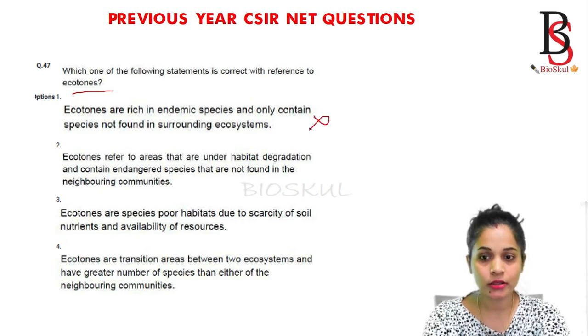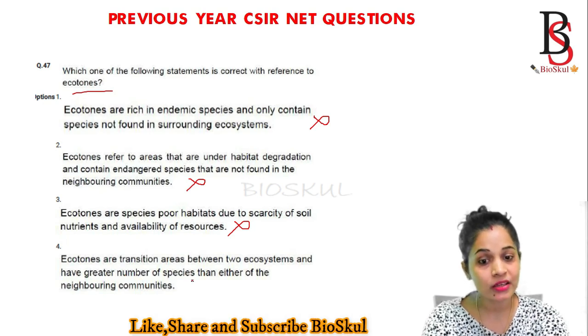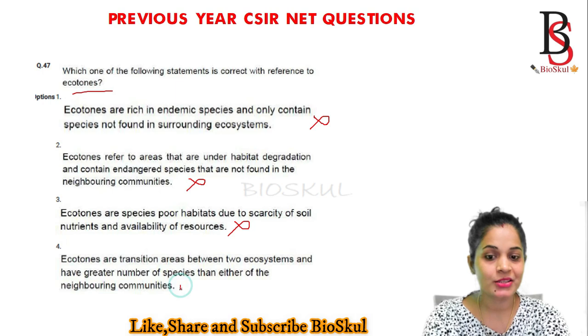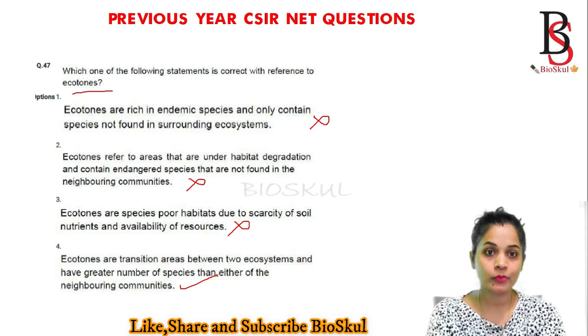So this one is wrong. Ecotone refers to areas that are under habitat degradation and contain endangered species that are not found in the neighboring communities. This one is also wrong. Ecotones are species poor habitats due to scarcity of soil, nutrients and availability of resources. No. Ecotones are transition areas between two ecosystems and have a greater number of species than either of the neighboring communities. This one is correct. So for this question, the correct answer is option 4.